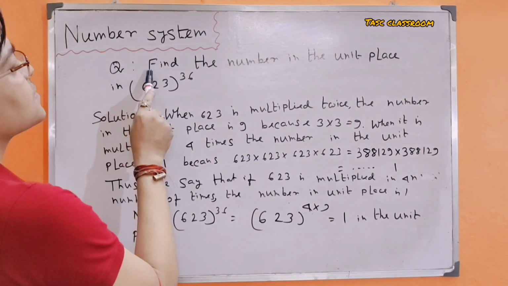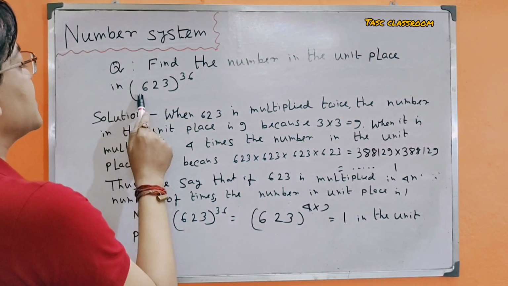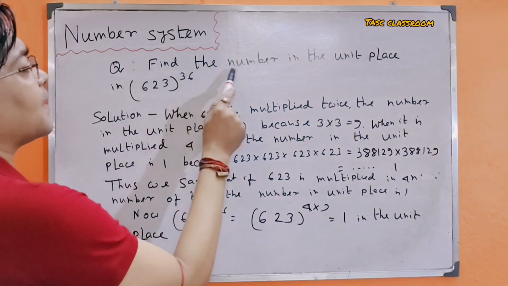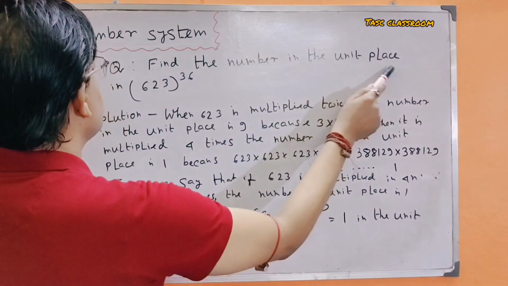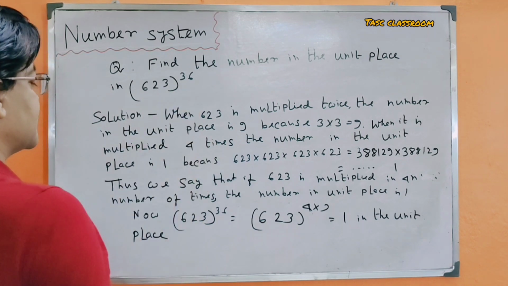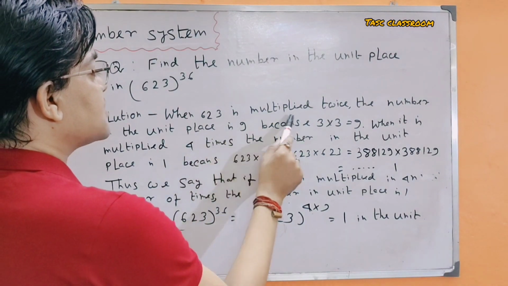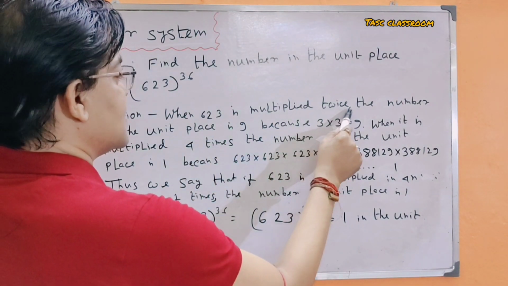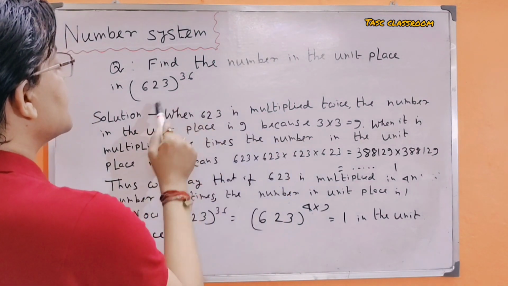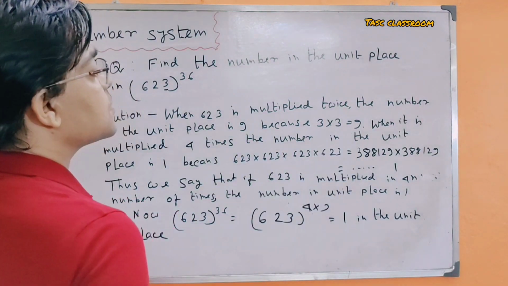The second problem is, find the number in the unit place in 623 to the power 36. The solution is, when 623 is multiplied twice, the number in the unit place is 9 because its last digit is 3, and 3 into 3 is equal to 9.